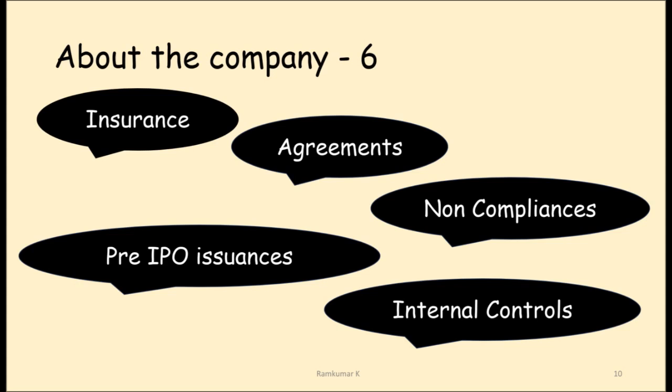The company in the course of business needs to have agreements with the DPs, depository participants, who are their agents, the RTAs and the issuers, to ensure that they get the issuers admitted and the ISINs admitted in the company. There have been no pre-IPO issuances before the prospectus was issued.